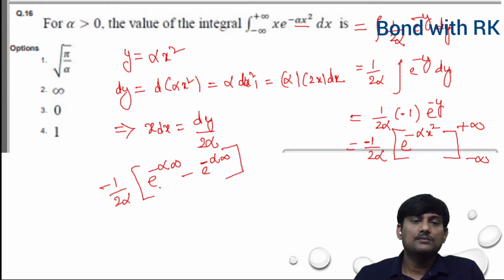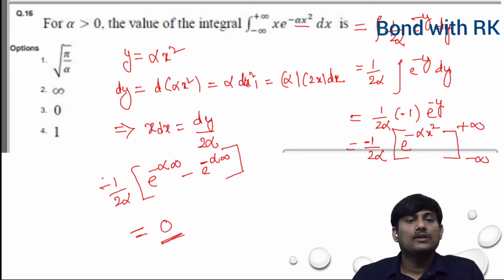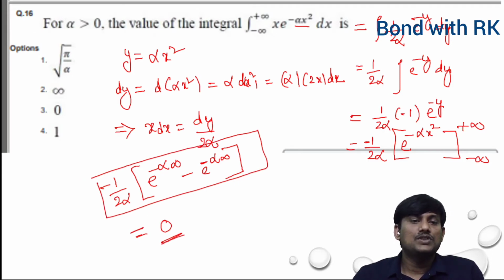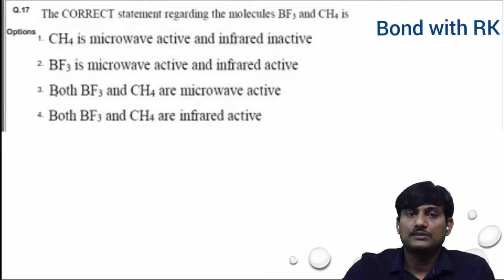So you will get e power of minus alpha infinity minus e power of minus alpha infinity, which is 0. So the whole thing will be 0. So what is the answer? Third one is the correct option.